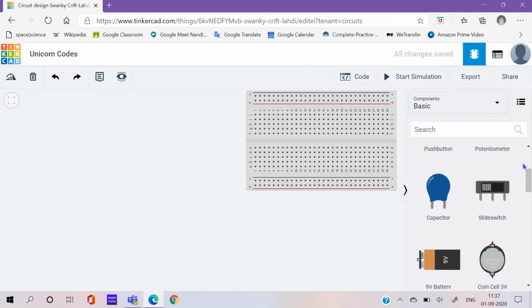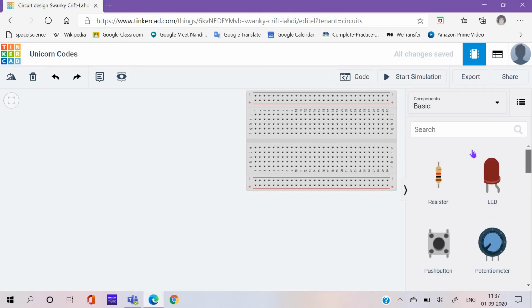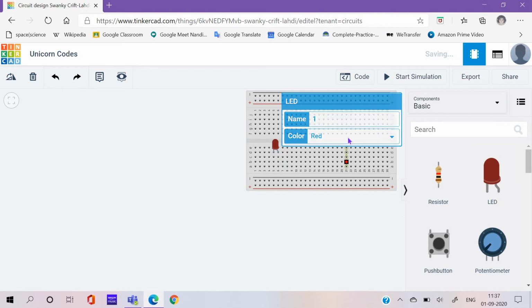Now let me show you how to do it virtually if you don't have a real set. So here we have a start simulation. Let me just make one. You can also change the color of the LED.